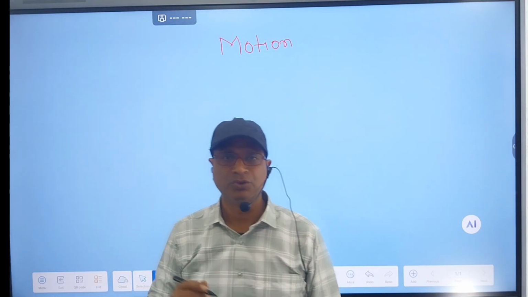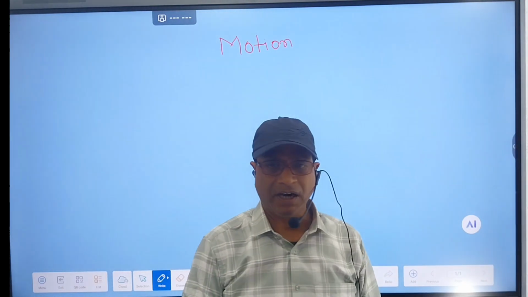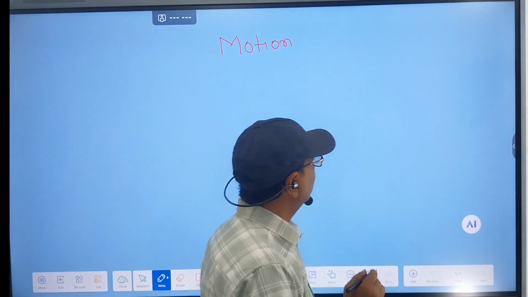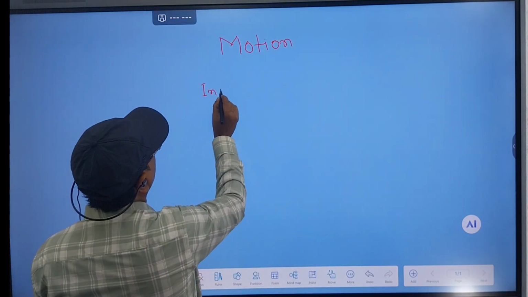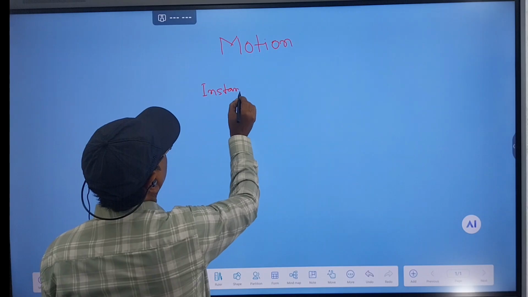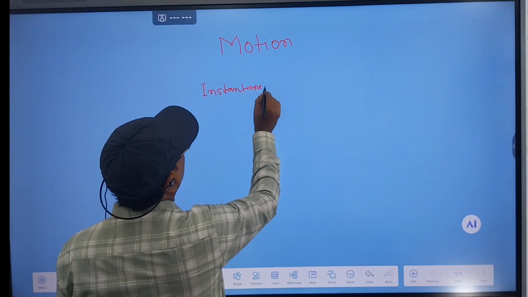We had discussed the motion. We will start today with instantaneous velocity. What is instantaneous velocity?